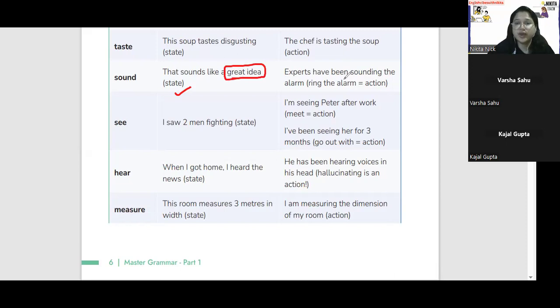And experts have been sounding the alarm. So experts have been sounding the alarm. Here it is talking about the action that they are ringing the alarm, but we are not using here ringing the alarm.